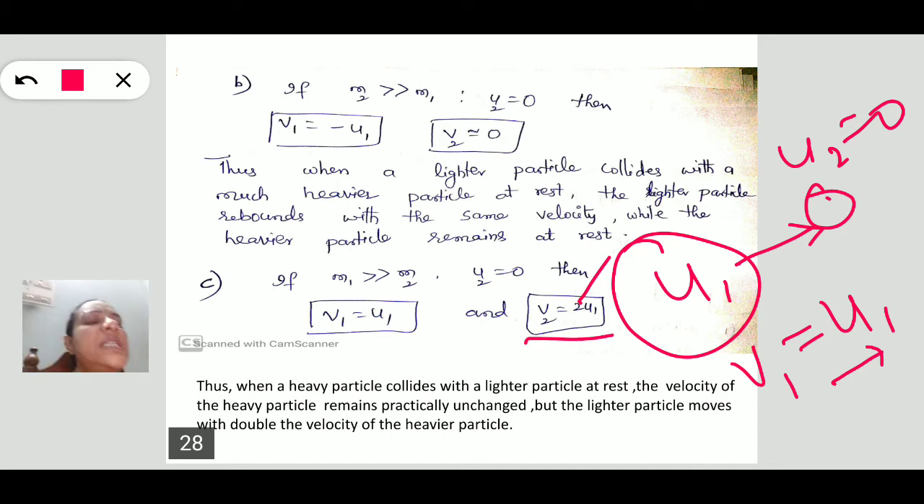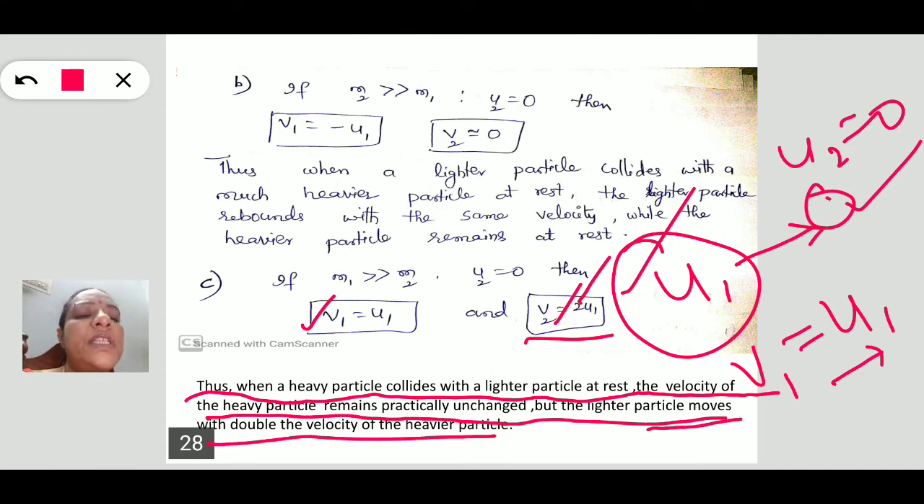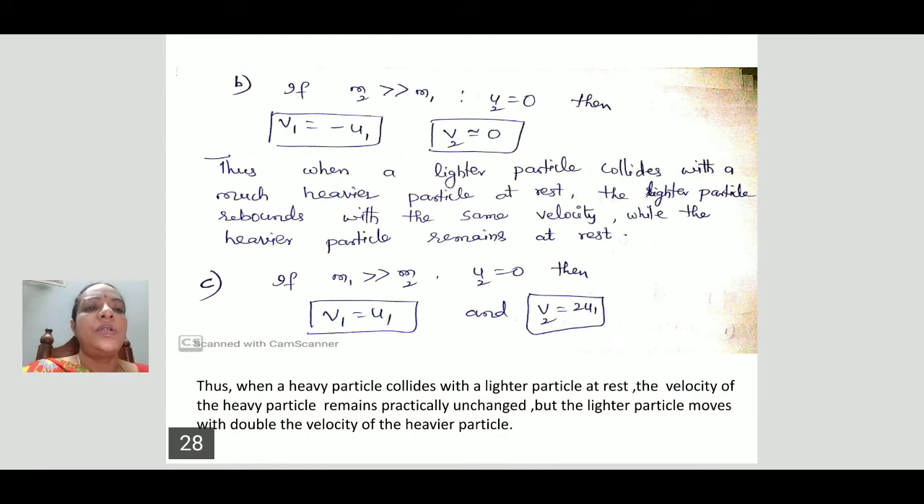So that is the interaction between the elephant and the rat. If an elephant hits a rat which is at rest, this is what the condition explains. When a heavy particle collides with a lighter particle at rest, the velocity of the heavier particle remains unchanged, but the lighter particle moves with double the velocity of the heavier particle. These are some conditions in elastic head-on collisions. This is about elastic head-on collision.